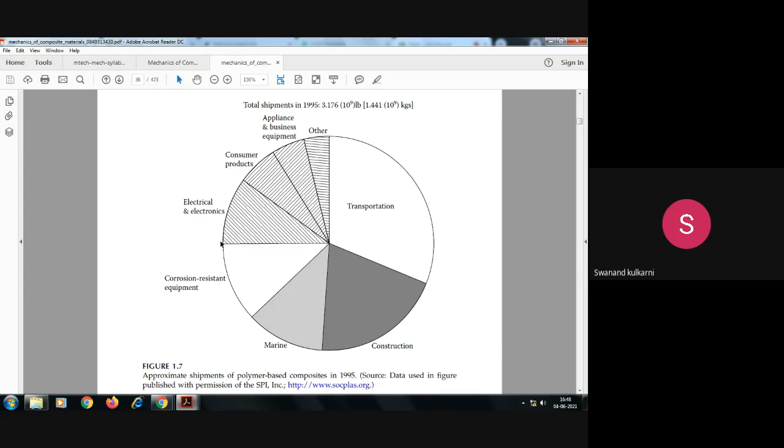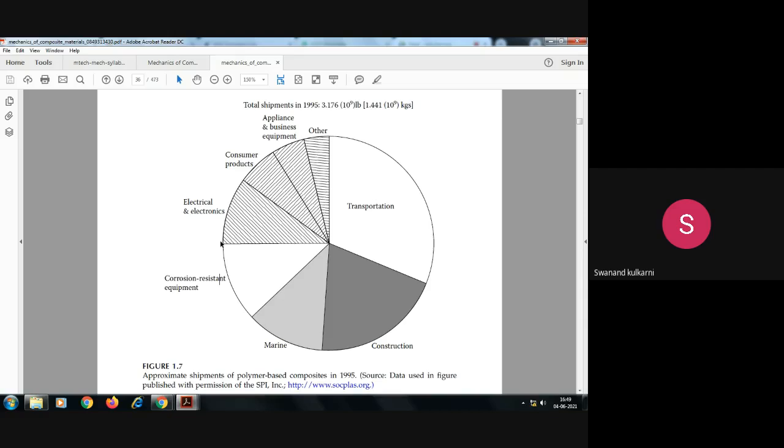Now we know the word PCB, which we always use in electrical and electronics, whether it is a mobile, laptop, or computer. Wherever microchips are present, they are generally mounted on PCBs, and that PCB is also a material, a composite material. So in electronics and electrical systems, that kind of composite materials are used.